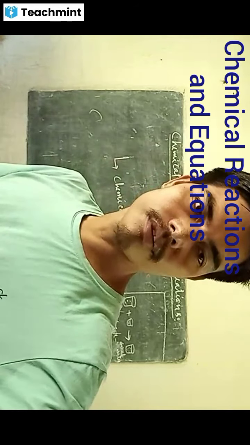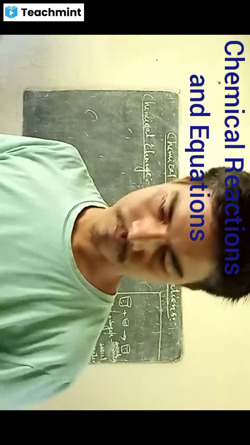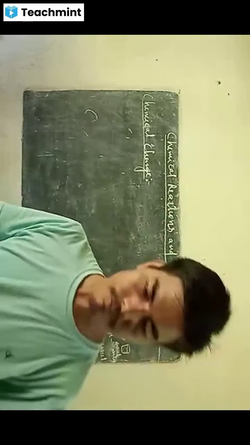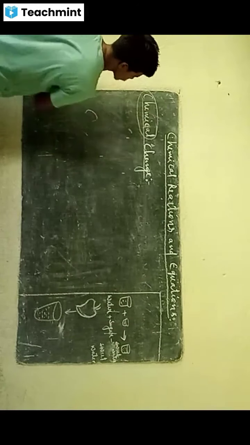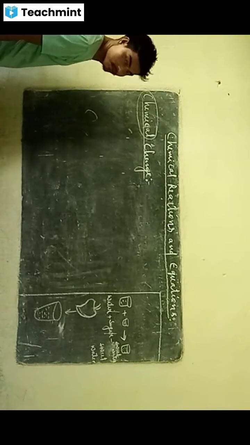Now let us talk about chemical change. See here the term chemical is used, so chemical reaction will be involved.